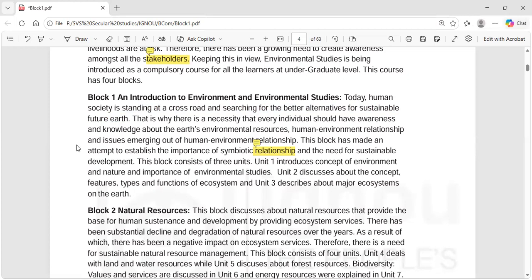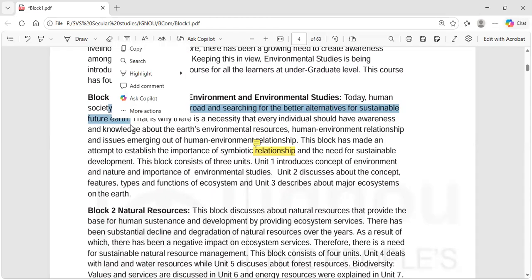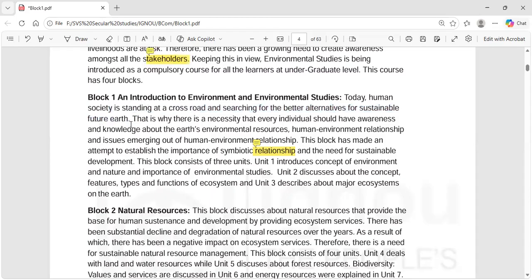So people are getting aware that if we continue to do such kind of things, it's going to be a big problem. If you look upon many metropolitan cities, there are not many trees there. If you look upon Bangalore, if you look upon Chennai, there are many problems happening. So once we destroy the nature, once we destroy our environment, that's going to give us a lot of trouble. So we are at a crossroad and we are trying to get some better alternatives to have a better Earth, to have a sustainable future Earth.